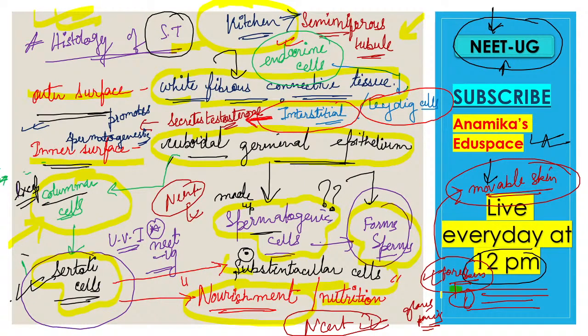Yes, and we studied about the penis. There is a movable skin in the penis, and this movable skin is known as the foreskin. Clear? Next, we studied about the endocrine cells. Endocrine cells are also present in the seminiferous tubules. These endocrine cells are known as the Leydig cells, also known as the interstitial cells. These interstitial cells secrete what? Testosterone. This testosterone does what? Promotes spermatogenesis. So each and every VVI important topic of NEET-UG I have completed and studied.